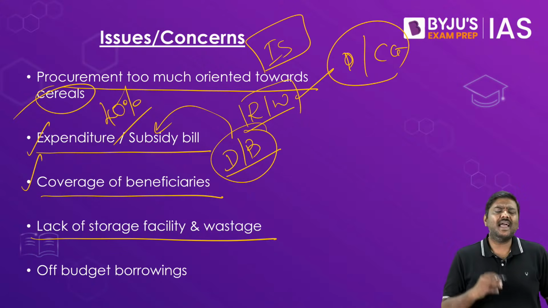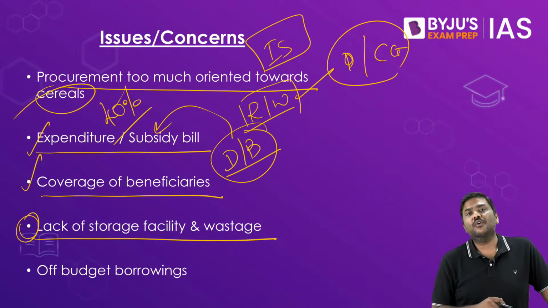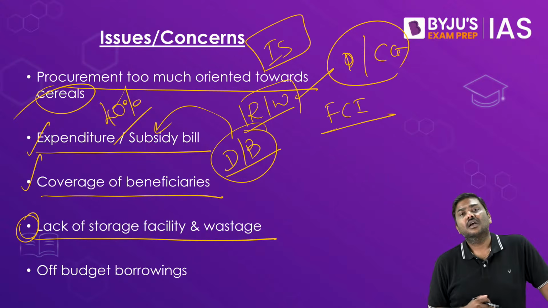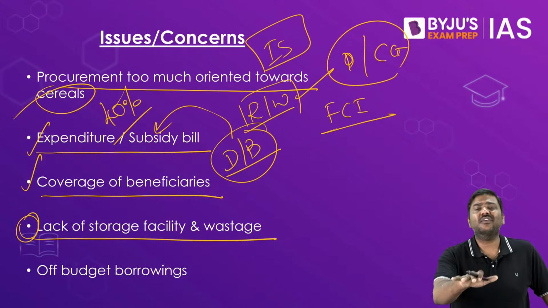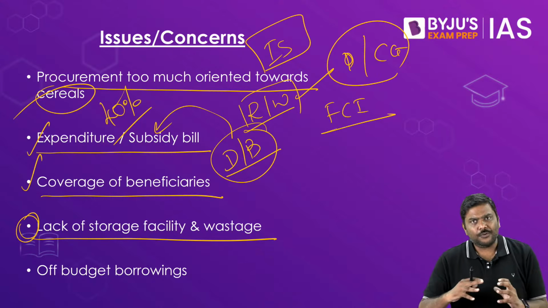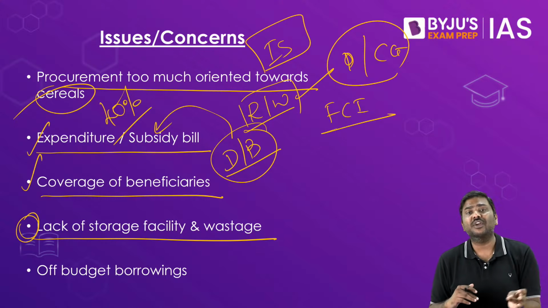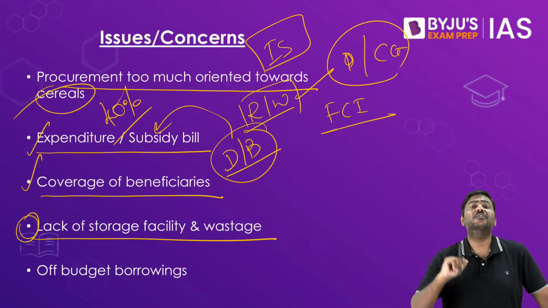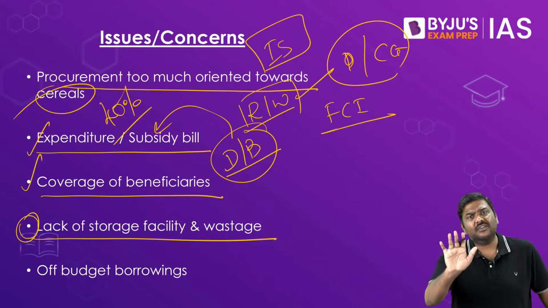Next, lack of storage facility and wastage of food grains. First and foremost, Food Corporation of India will procure food grains. We have already established that. But all the food grains that the FCI procures, it doesn't have scientific warehouse facility. What do you mean by scientific warehousing here? Whenever you procure food grains, you need to ensure that the food grains are stored at appropriate temperature, moisture, safe from the pest attack, safe from the daily changes in the weather as such. Whenever you don't do that, it is not called a scientific storage facility.